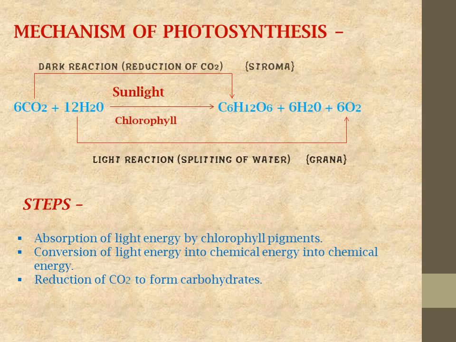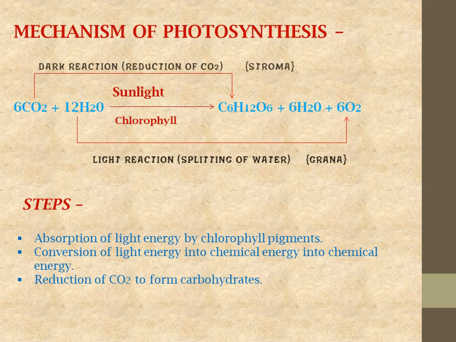And conversion of light energy into chemical energy, we know that if light is not present, then how can it be converted into chemical energy. So the first two steps will be placed under the light reaction process. So light reaction includes two processes, absorption and conversion, along with splitting of the water molecule, and this light reaction occurs in the grana part of the chloroplast. In grana of the chloroplast, these two steps will occur.